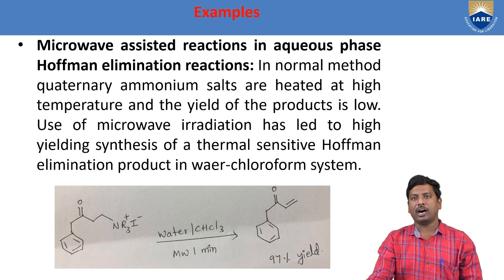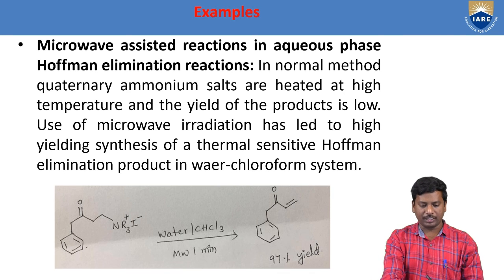These are called Hoffman elimination reactions. In the normal method, quaternary ammonium salts are heated at high temperature and the yield of products is very low. Use of microwave irradiation has led to high yielding synthesis of the thermally sensitive Hoffman elimination product in a water chloroform system.